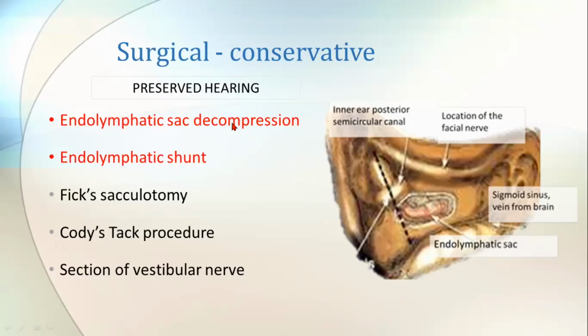So that's the procedure called endolymphatic sac decompression. For you to do this endolymphatic sac decompression, you need to identify the endolymphatic sac first. Where exactly is it found? The landmark to identify it is called the Donaldson line. NEET PG students, the Donaldson line will come as an MCQ for you.